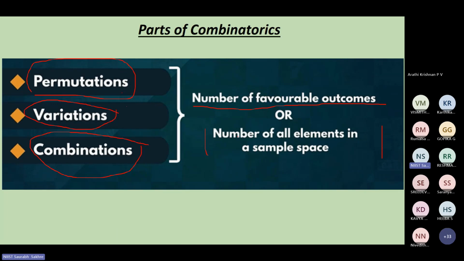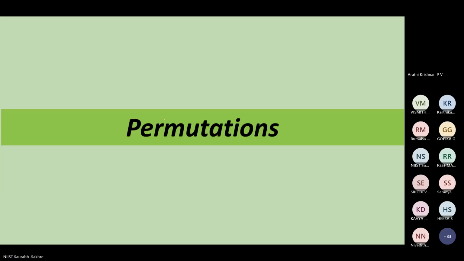Till then, just keep this word in your mind. With these we try to work out the number of favorable outcomes, or try to arrange all the elements in a given sample space. Sample space means whatever finite set of things is given to us. So in combinatorics, we read permutations, variations, and combinations.